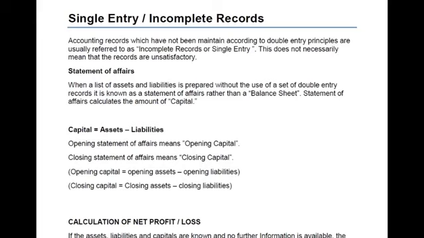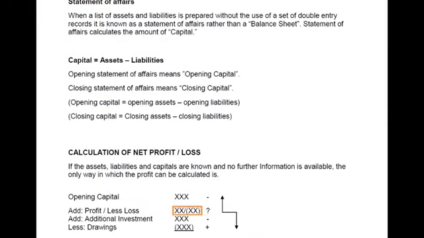In a statement of affairs, we do not have profit. Therefore, we cannot make a reconciliation statement for profit such as opening capital, then add profit for the year, or less loss for the year, less drawings. So we need to just make assets minus liabilities equal to capital. So a statement of affairs is basically a statement just to calculate capital. Opening statement of affairs means opening capital, and closing statement of affairs means we need to calculate closing capital. Opening capital formula is opening assets minus opening liabilities, and closing capital can be calculated as closing assets minus closing liabilities. So this was basically the format for the statement of affairs.